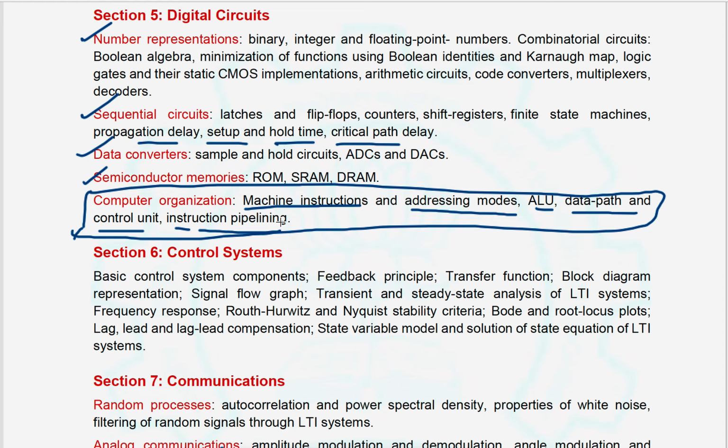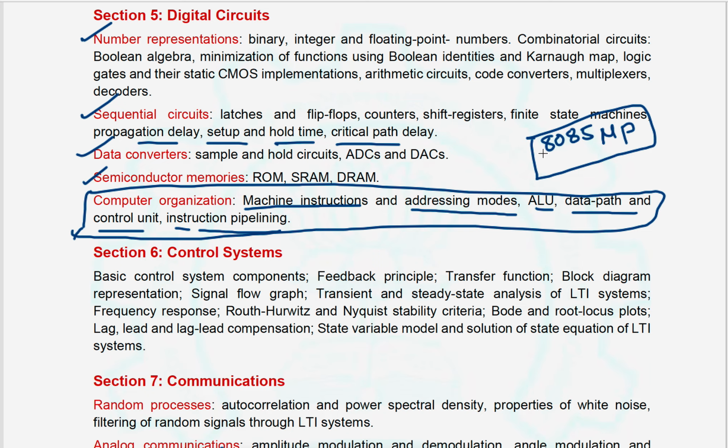In previous papers like GATE 2020 and before, the digital circuit syllabus had 8085 processors. Okay, the 8085 microprocessor, instruction set and assembly language programming were all available in the 2020 digital circuit syllabus.